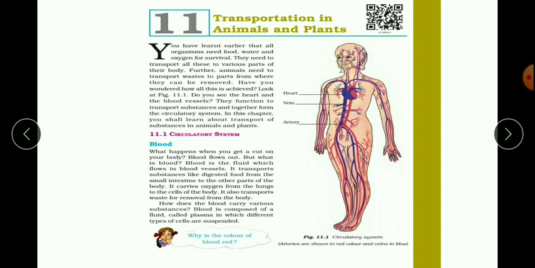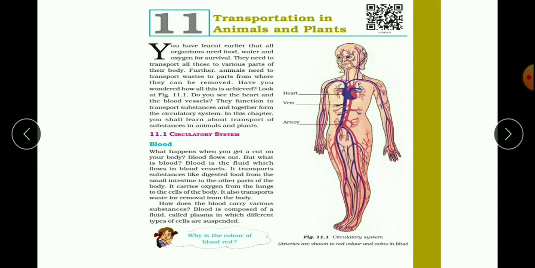In the same way, the leaf which prepares the food, the leaf doesn't keep it for itself. The food has to be transported to different parts of the plants. So, this is in the case of plants. Likewise, in the case of animals, human beings, and other organisms, also there is a transportation system. The food, the water is transported.